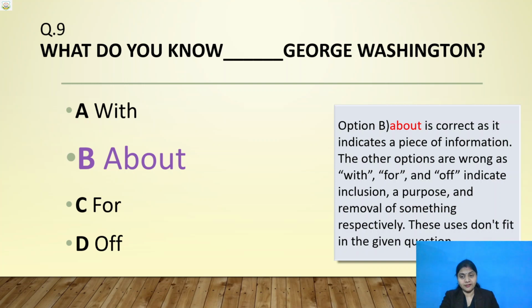Do you remember? Due to summer, someone has taken off the scarf. So off is used for removal. So these uses of with, for and of don't fit in the given question, and that's why with, for and of are incorrect and the correct one is about.